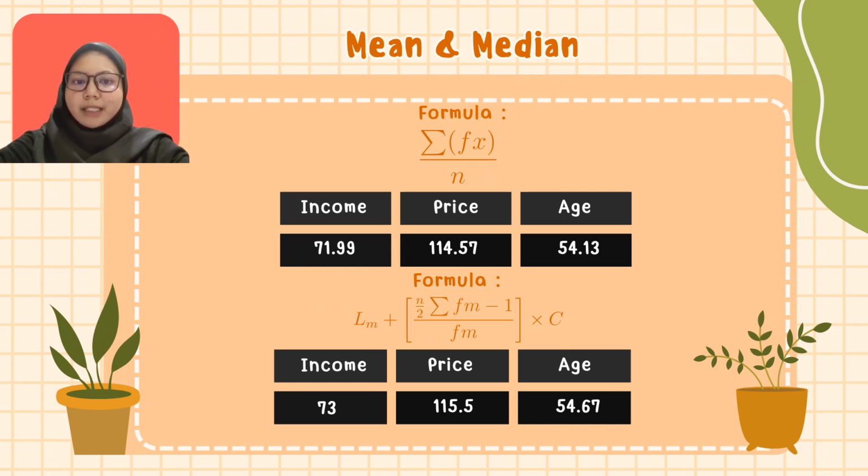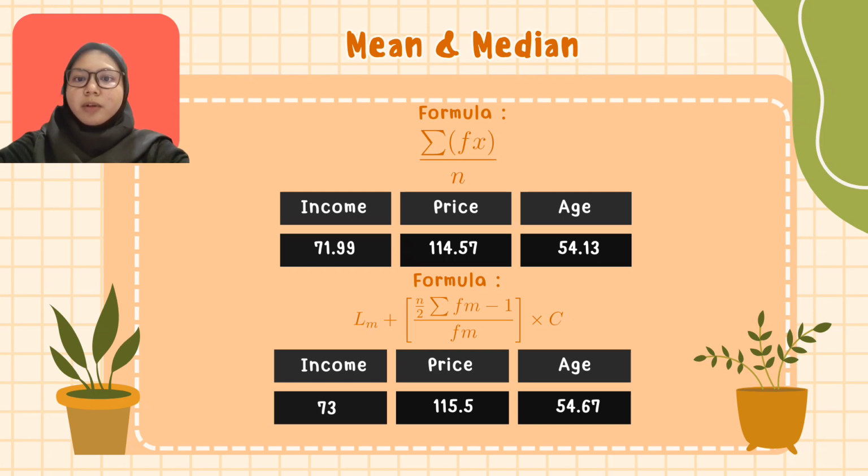Next is mean. The formula for mean is sum fx divided by n. So the answer for income is 71.99. The mean for price is 114.57 and the mean for age is 54.13.